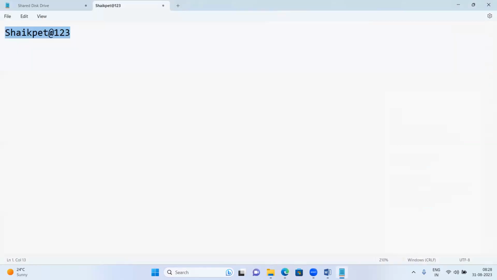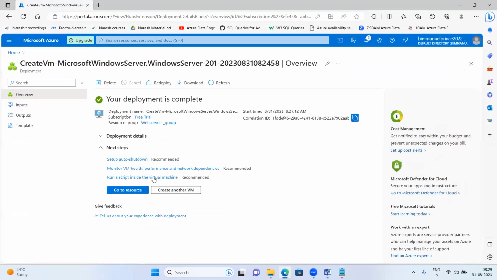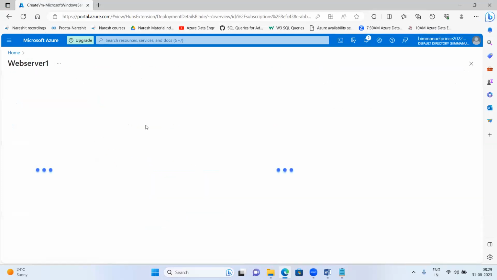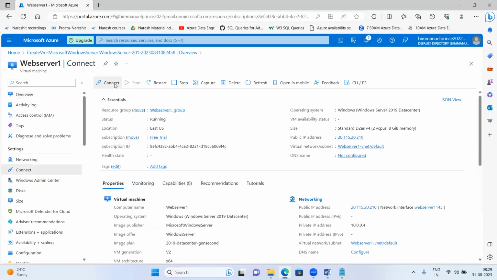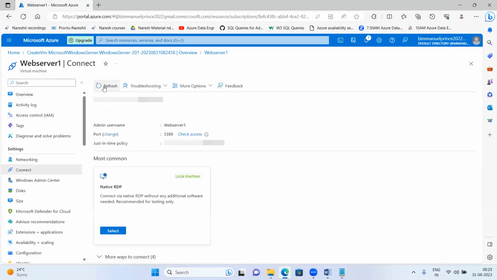I'm just waiting for the VM deployment to be completed. Okay, so let us see whether it's been done. Yeah, see now the VM is deployed for us. I'll go to this resource here. See, this is web server one, my VM name. I'll say connect to log into this VM. Click on connect, say select here.